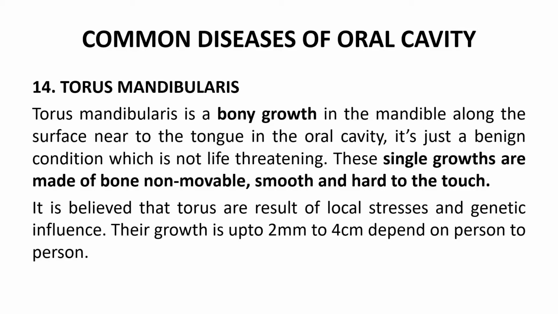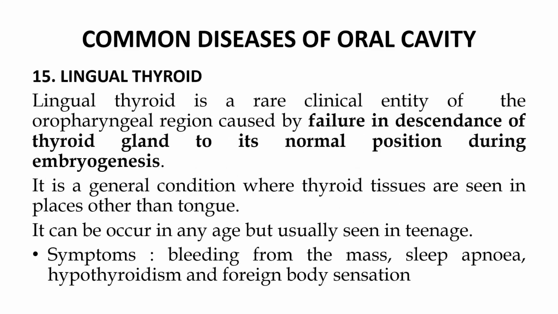Another common problem associated with the oral cavity is torus mandibularis. Torus mandibularis is a bony growth in the mandible along the surface near the tongue in the oral cavity. It is a benign condition which is not life threatening. These single growths are made of bone, non-movable, smooth, and hard to touch. It is believed that tori are the result of local stresses and genetic influence. Their growth is from 2 millimeters to 4 centimeters, depending on the person.